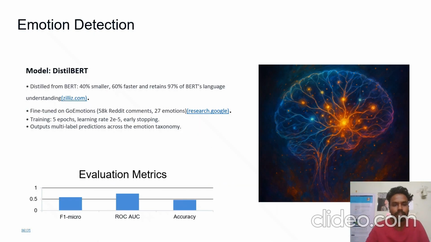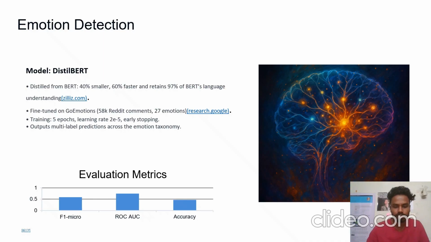So one by one, we will understand how the things work for each. For emotion detection, I have used DistilBERT as I said earlier. This is a smaller and faster version of the BERT family. What I did is I have simply fine-tuned this BERT on the GoEmotions dataset. Overall it has 27 emotions, and once the fine-tuning has been done, the model outputs multiple emotions at once and works well for real-time prediction.